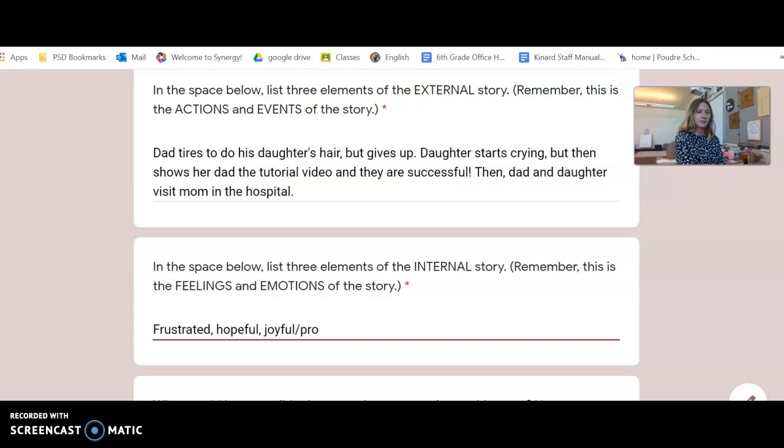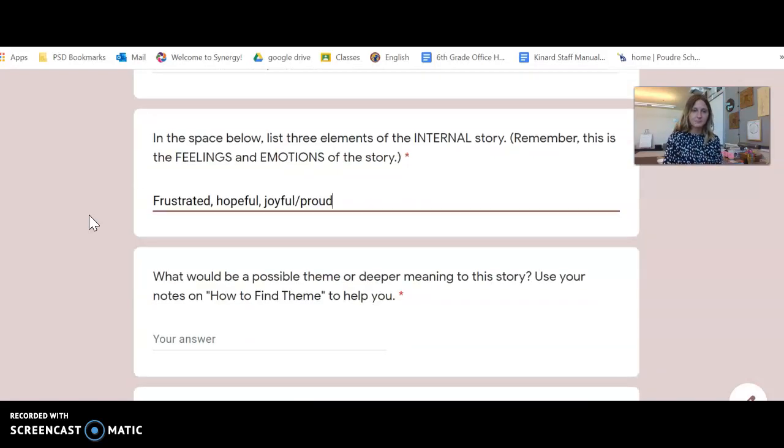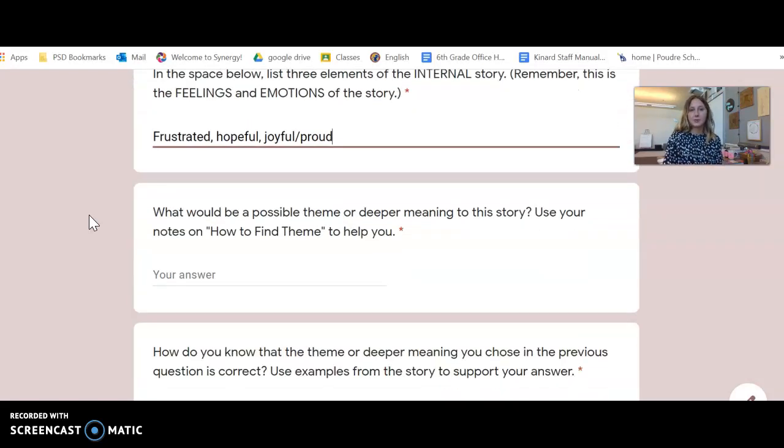I'll say like proud. Okay? And you see that the little girl feels proud of her mom, right? She wants her mom to embrace that she doesn't have hair and love herself. And she has this pride about her mom, which is so sweet. So then we get down to this.